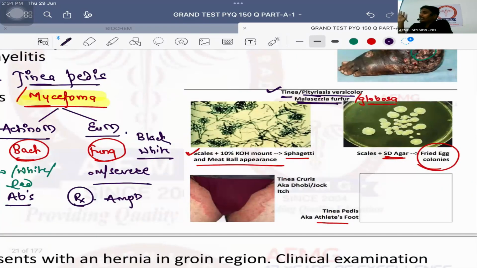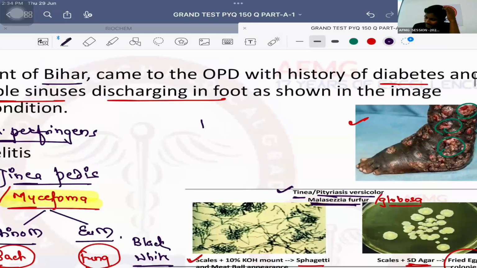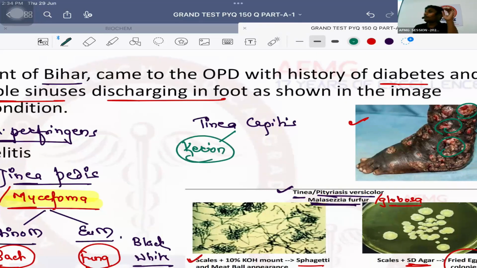Tinea can also cause tinea unguium, that is infection of the nail. Tinea manuum, that is infection of the hand. Tinea cruris, that is infection of the groin or pubic region, also known as jock itch or pubis itch. Most important, tinea capitis. Tinea capitis is infection of the scalp. Tinea capitis is of two types. One is kerion. There will be a boggy, painful scalp swelling. And second, yellow colored cup shaped crust, favus. Yellow colored cup shaped crust known as favus.